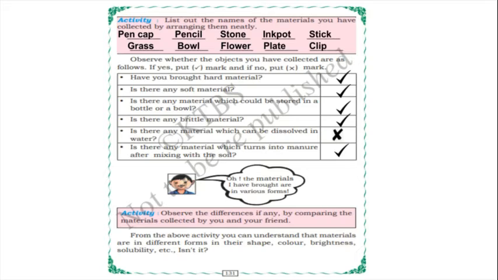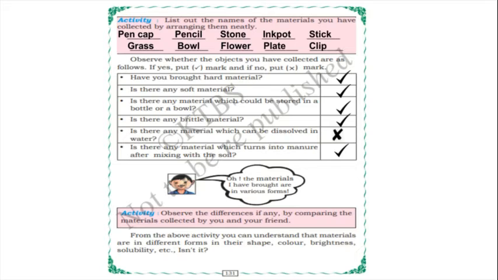From the above activity, you can understand that materials are in different forms in their shape, color, brightness, solubility, etc. Isn't it, children? Yes, some materials are hard, some are soft, some are soluble, and some can be stored in a bottle or bowl.